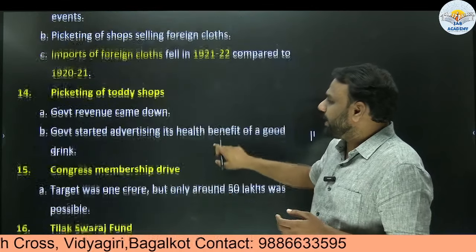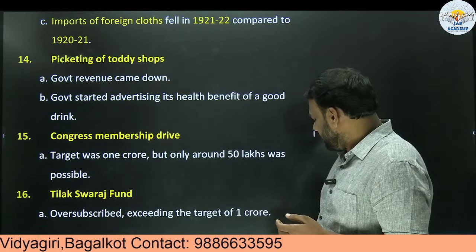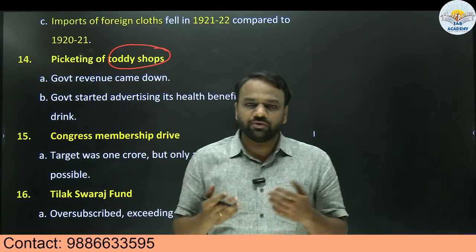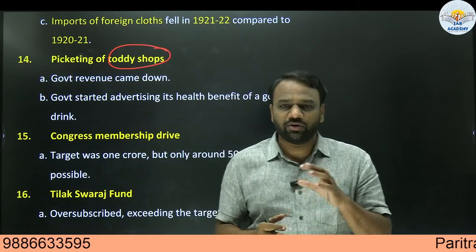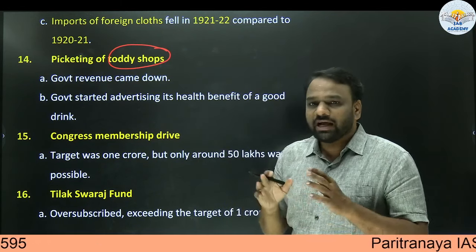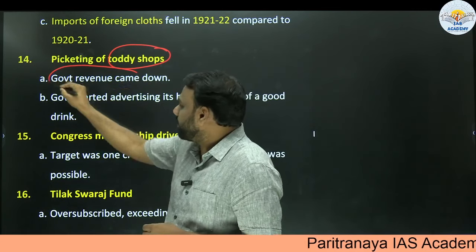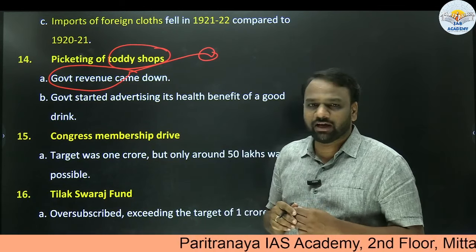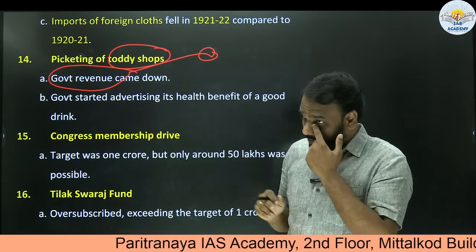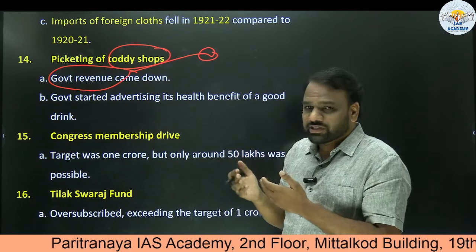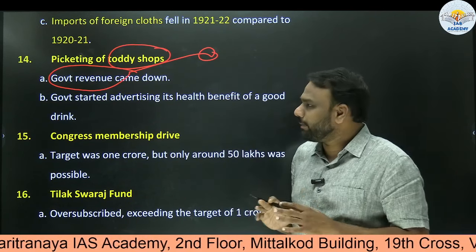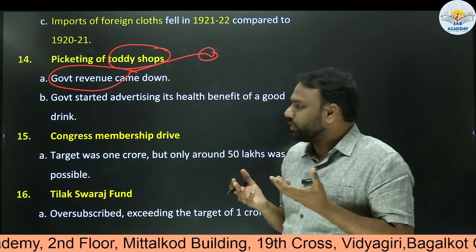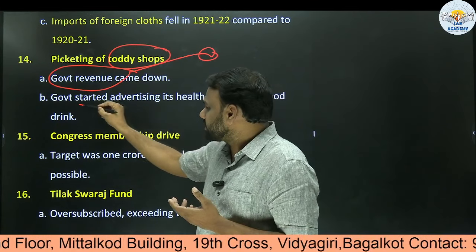Next, when it comes to picketing of toddy shops, or we can say liquor shops, people used to picket liquor shops. They used to gather in front of the liquor shops and say, don't sell liquor. As a result of this, government revenue came down. The government earned tremendous revenue from selling liquor and toddy. Because of the picketing, sales came down and automatically government revenue also came down. So in order to bring back that revenue, the government started advertising.